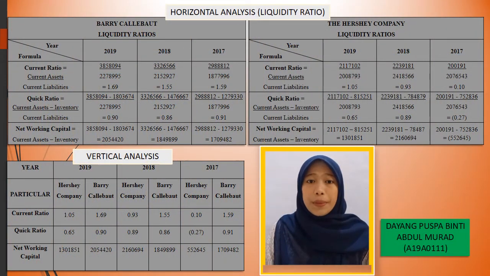I will present my part, which is liquidity ratio using horizontal and vertical analysis for both companies. As shown in the slide of horizontal analysis, the current ratio for those 3 years is unstable due to the occurrence of fluctuations. It shows that Barry has the potential to meet the short-term obligation because it was not below 1 for those 3 years, while the quick ratio shows a fluctuation, which indicates that it has difficulty meeting the current obligation.